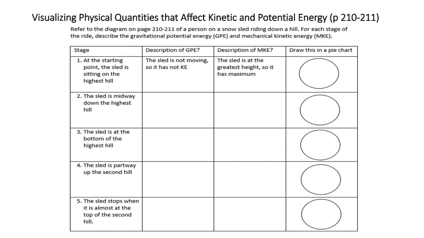Okay, so visualizing physical quantities that affect kinetic and potential energy. So this is page 210 to 211 in your textbook. So there's a diagram of a person sliding on a sled. Textbook, again, is uploaded onto files, so you can see that at home. So for each stage of the slide, you are going to describe the gravitational potential energy, abbreviated as GPE, so you can see here, and the mechanical kinetic energy, which is abbreviated as MKE. And then you're going to draw a pie chart representing kind of the proportion of kinetic to potential energy.